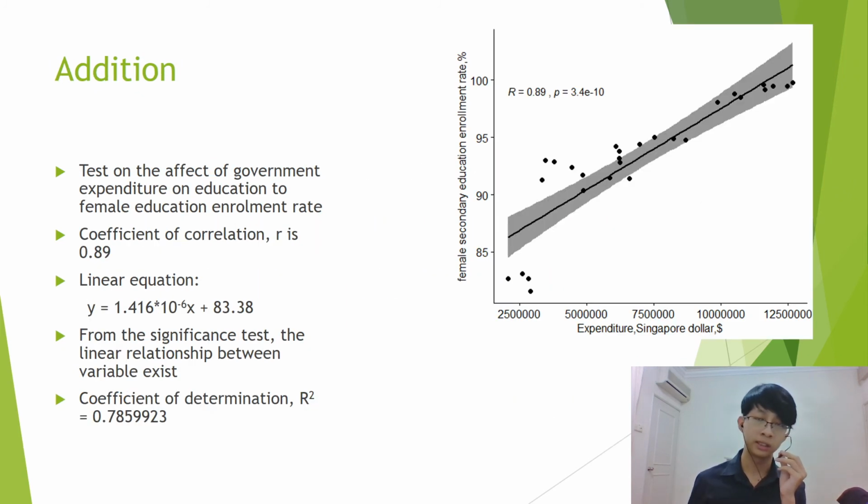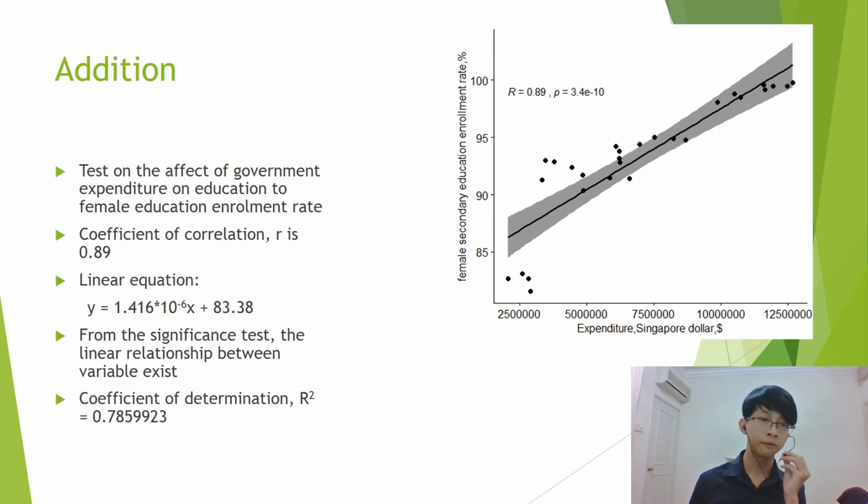And next, this is an additional study. We test the effect of government expenditure on education on female education enrollment rate. The figure beside is the same kind of figure created from the ggscatter function from RStudio for plotting and getting the coefficient of correlation. The coefficient of correlation that we get in this test is 0.86, and the positive sign means that when the government expenditure on education increases, the female education enrollment rate will also increase.